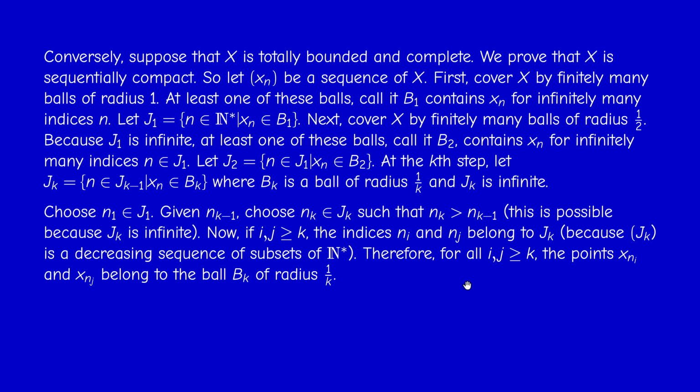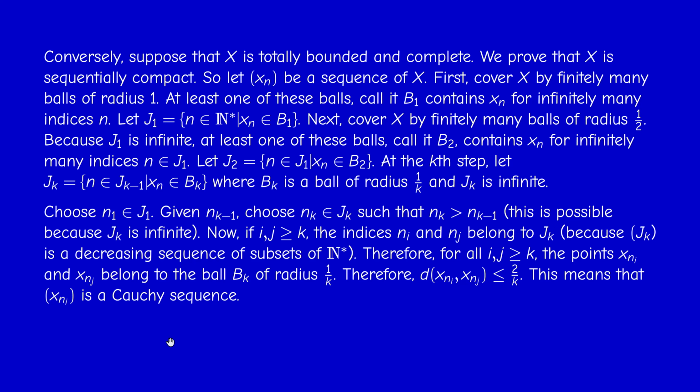So the points xn sub i and xn sub j belong to the ball Bk by construction of Jk. And that's it. So the distance between these two terms is less or equal than 2 over k.